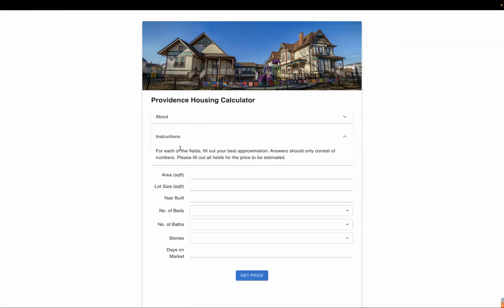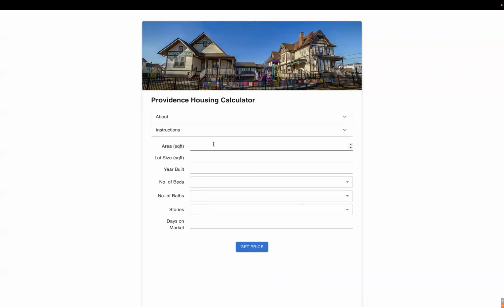The instructions for using the predictor is fairly self-explanatory. Users have to fill out all of the fields, and when they hit get price down here, they would obtain an estimated price for their imaginary or real house. So let's give it a spin.